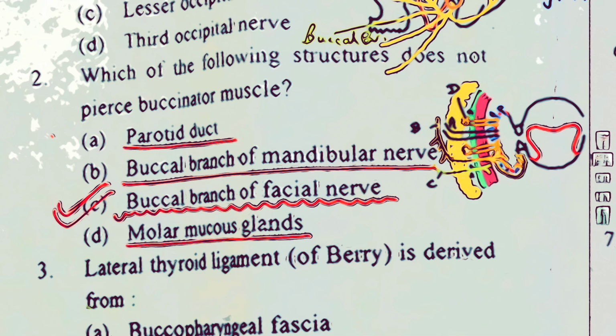Now let's presume in future sometime they might ask what are the structures pierced by the parotid duct. So you can remember, firstly it will pierce buccal pad of fat, then the buccopharyngeal fascia, then buccinator muscle, and will drain into the vestibule.